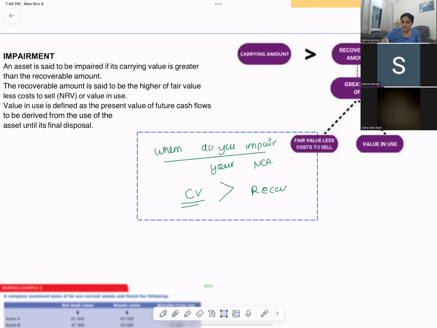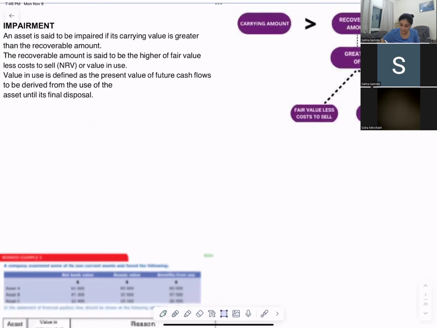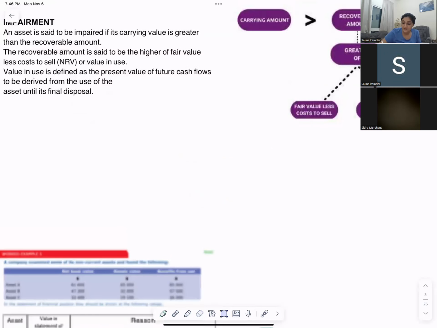Okay, now there are two ways when you're finding the recoverable amount. It is said to be the greater of fair value less cost to sell. Fair value less cost to sell means when you go in the market, you receive a market value. And if you have to sell your assets, you might have to incur some costs.